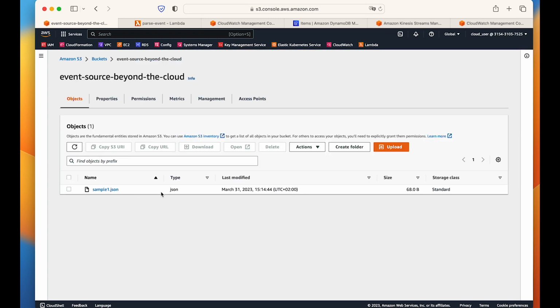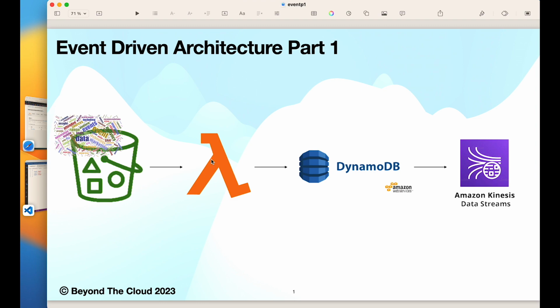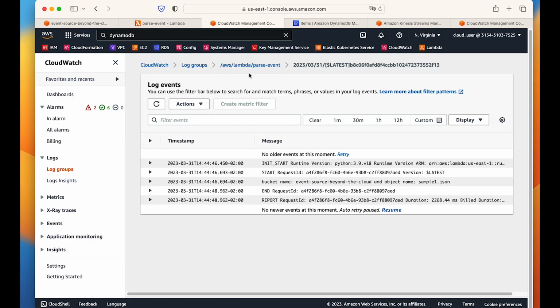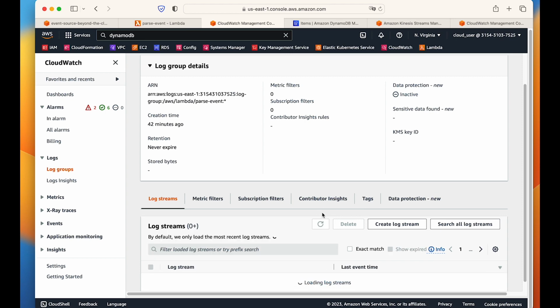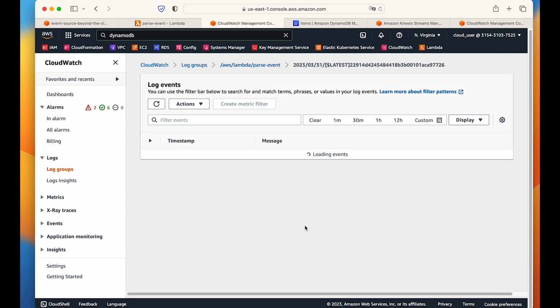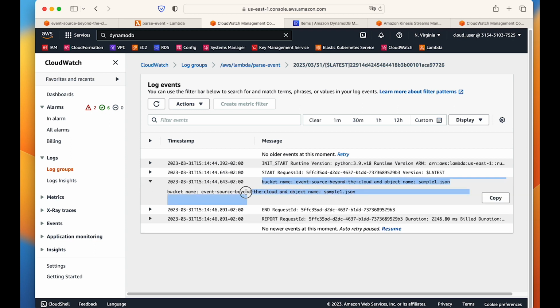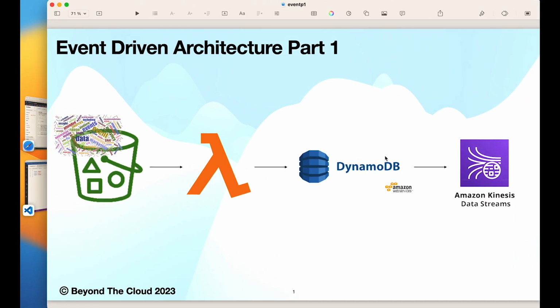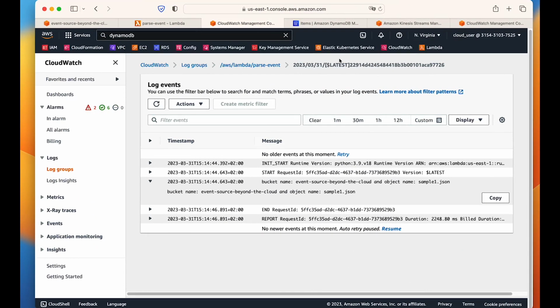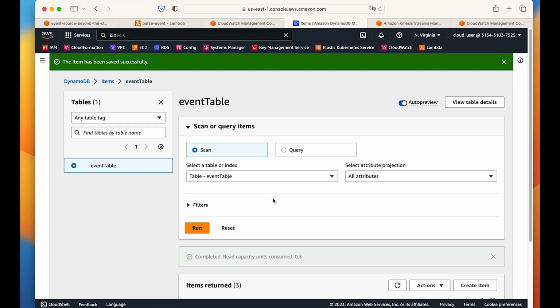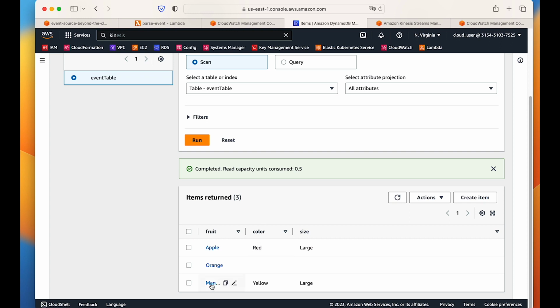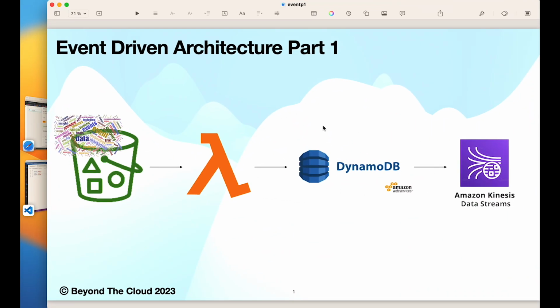Whenever the upload is done, it will trigger the Lambda function. Let's go to the CloudWatch events of our Lambda function and see if it triggered a fourth one or not. This is my fourth event, and we can see that this is the event, sample1.json, that is triggered, and whenever it is triggered, it should insert the data into DynamoDB. We can go to our DynamoDB table and run the scan, and we see that the mango yellow large data is inserted. So whenever the DynamoDB table data insertion is done, it should trigger the data stream.